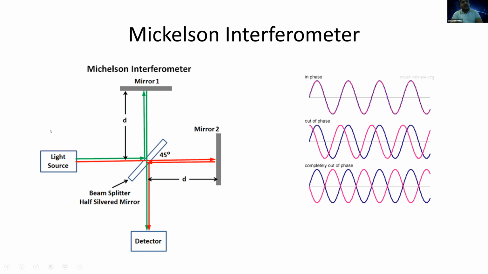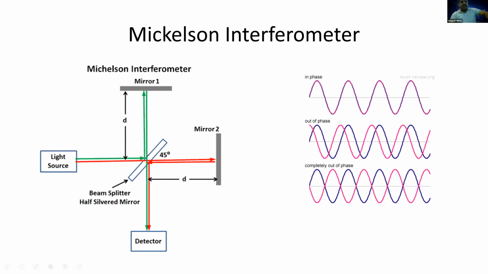There is a light source here. This light source will send a pulse of light to a beam splitter here. This is a partially perforated mirror. What it does is partially reflect the light to one mirror, and partially allow the light to go straight to the second mirror. And in OCT, in this second mirror, instead of the mirror, we have the eye here, and the eye is used as a medium of reflection.